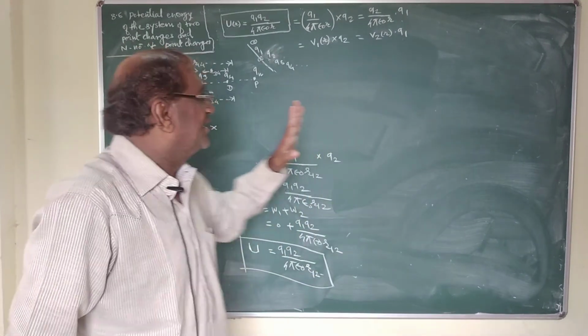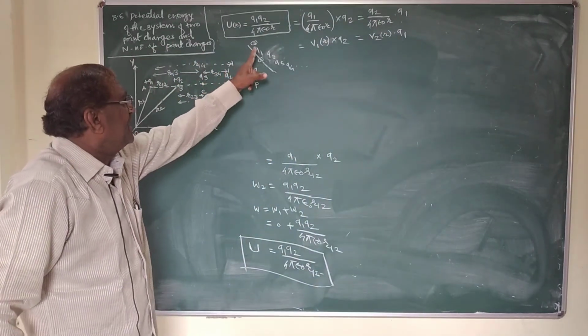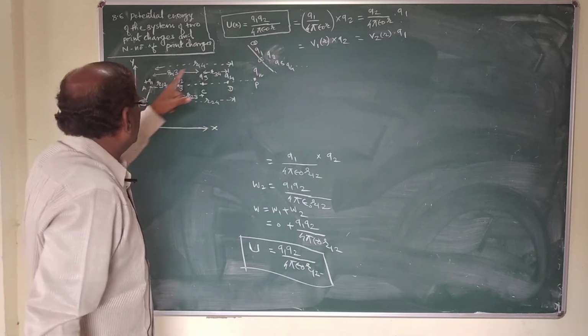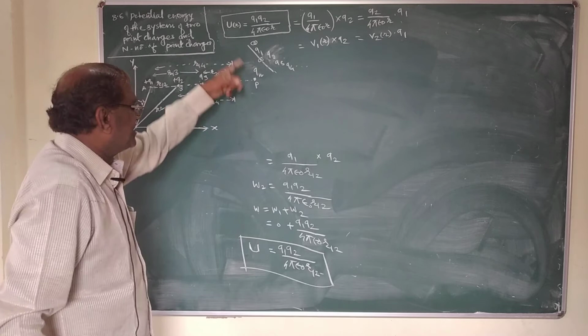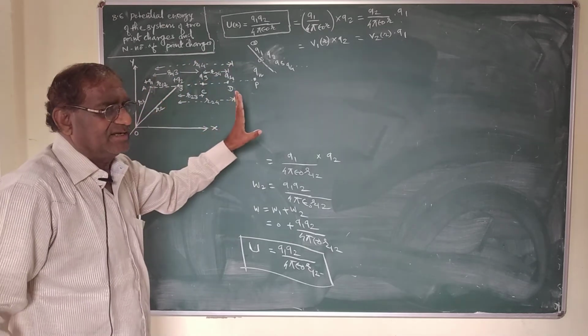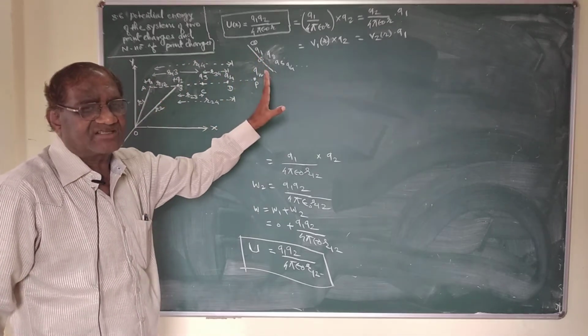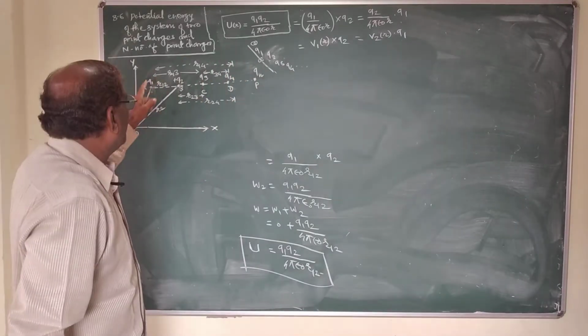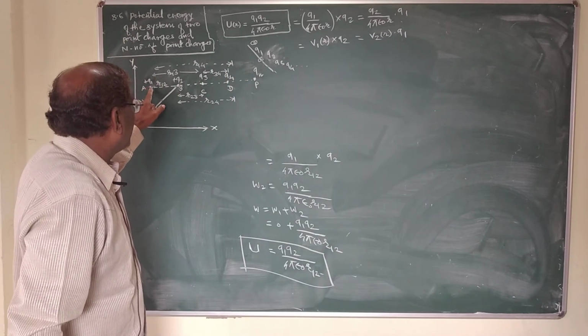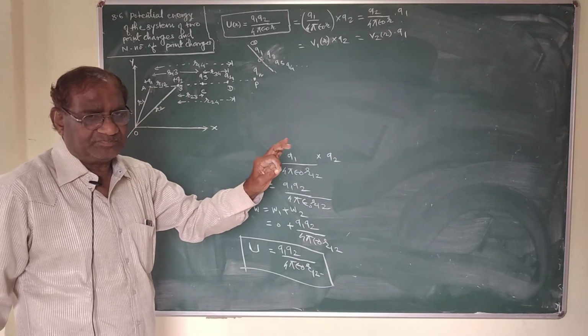So, if I bring Q1 charge from infinity to point A, as there is no external electric field, the work done on Q1 charge in bringing it from infinity to point A is always 0.